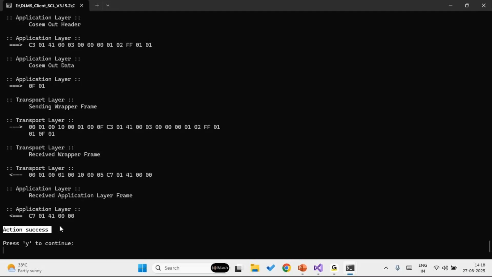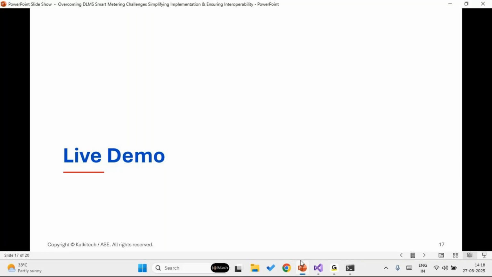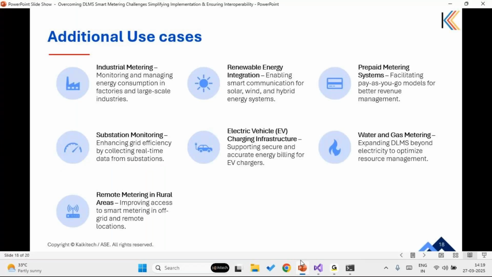So by now we have seen how communication works between DLMS server and client implementations. And these ready-to-use stacks can be deployed directly into your systems, your implementations based on your requirement, across any environment or any platform. Now, we'll discuss some additional use cases where the server and client SCL will be beneficial for you.